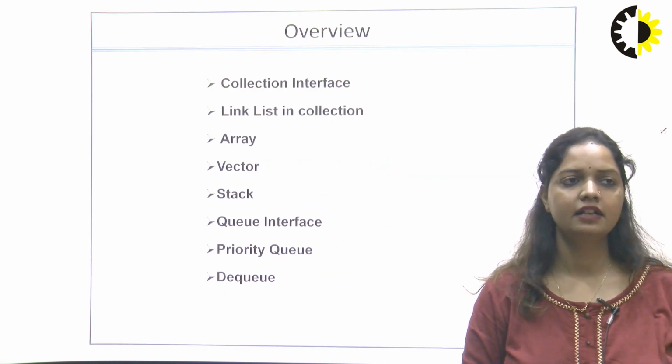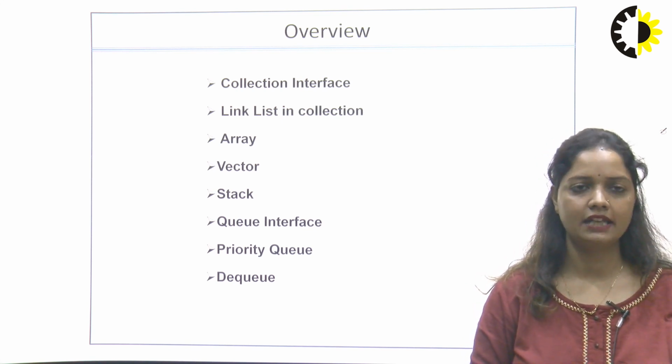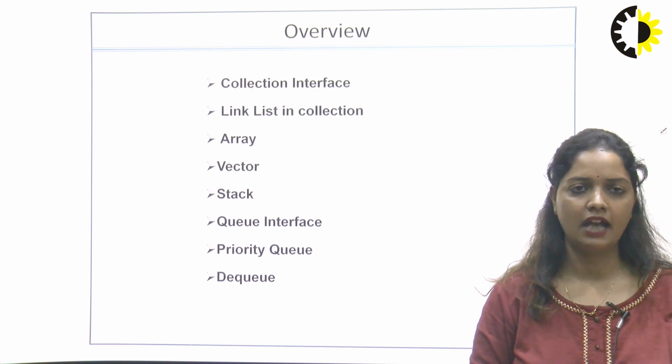So my content includes collection interface, linked list in collection, array, vectors, stack, queue interface, priority queue and DQ.